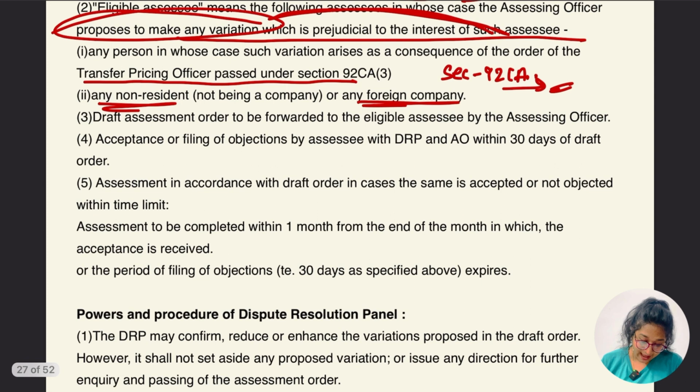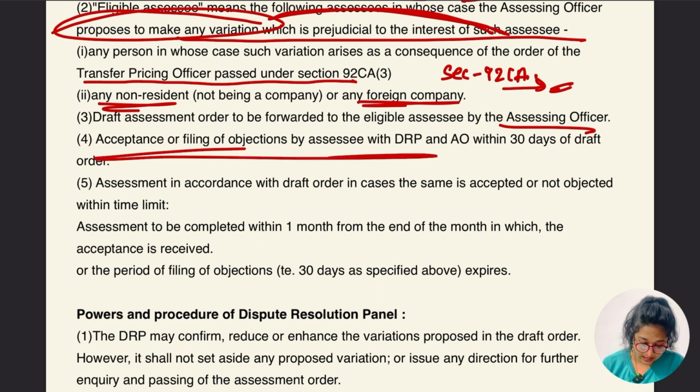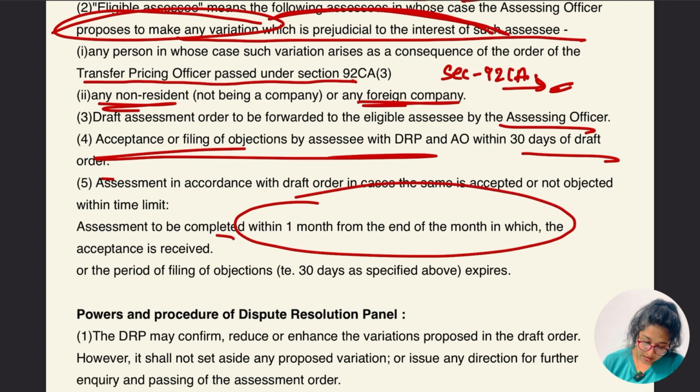The draft assessment order is to be forwarded to the eligible SSC by the assessing officer, unless the SSC files an objection with the DRP and AO within 30 days of the draft order, and the assessment is made in accordance with the draft order in cases where it is accepted or not objected to within the time limit.